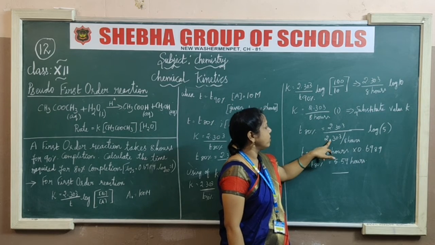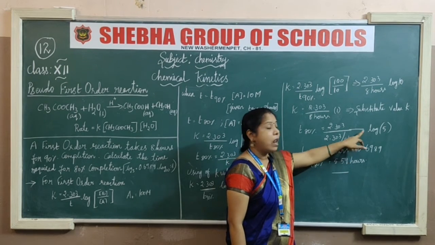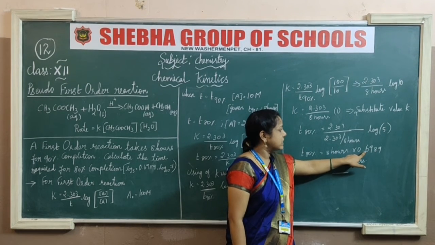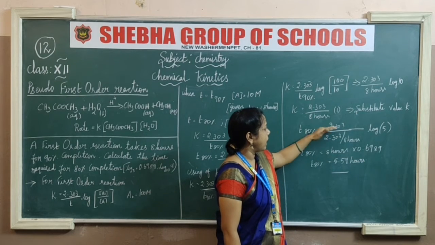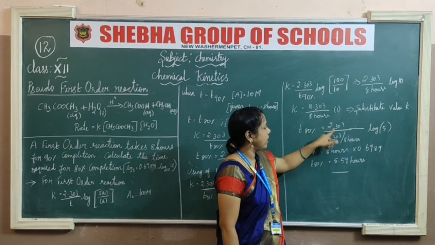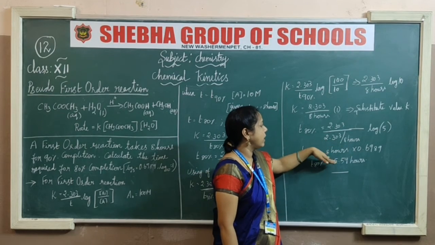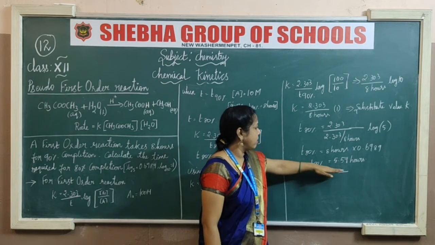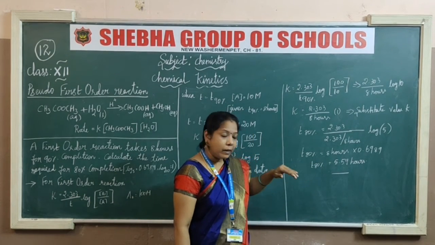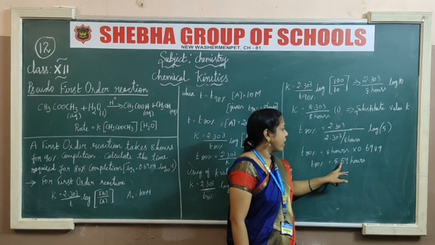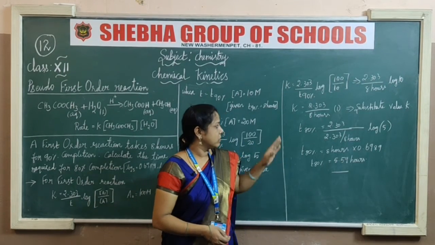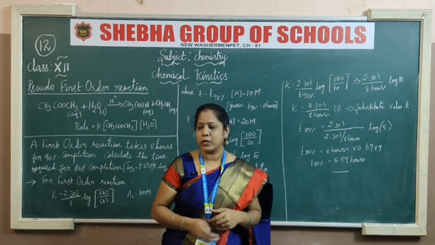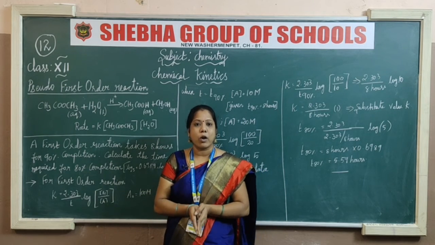2.303 by 2.303 by 8 hours, log 5. In this, the log 5 value is 0.6989. So obviously 2.303 cancels, remaining is 8 hours and the value of log 5. So in total we get the time for T 80 percent as 5.59 hours. Okay, so this is the step to find the time duration for a given percentage of the reaction using first order reactions.